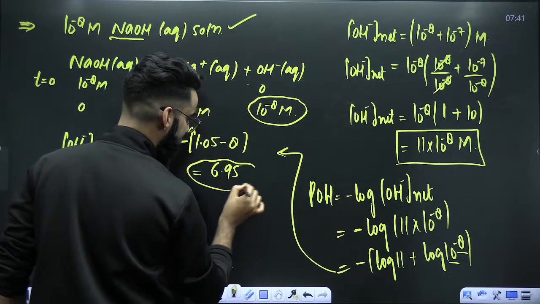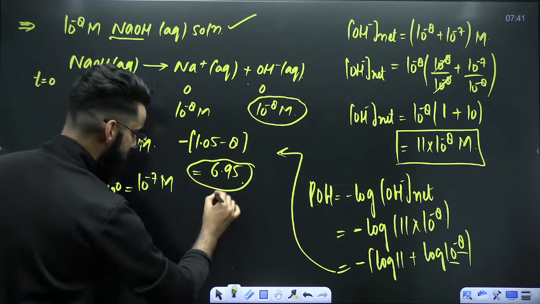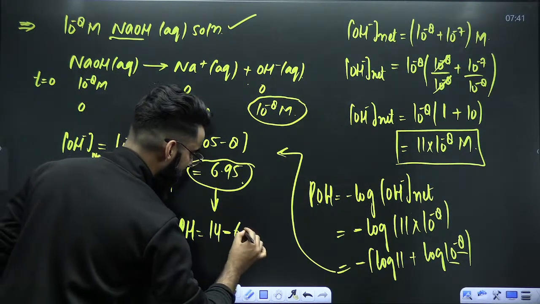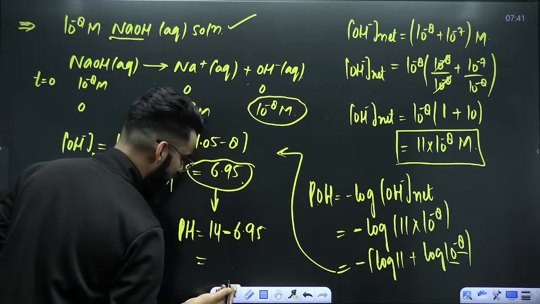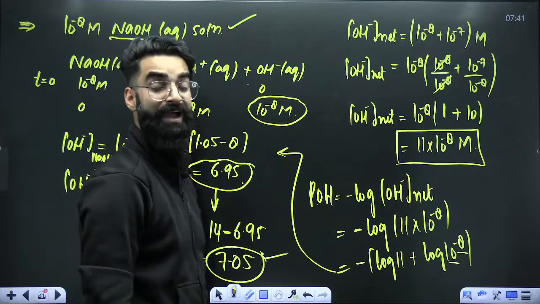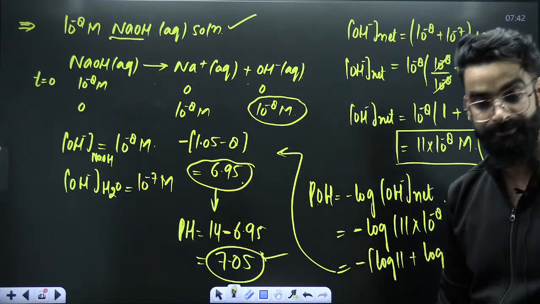So this 6.95, what is it? It is the pOH basically. Now calculate the pH. It's going to be 14 minus pOH. The value has to be 7.05. So 7.05 is the actual pH of the solution which we were supposed to calculate.